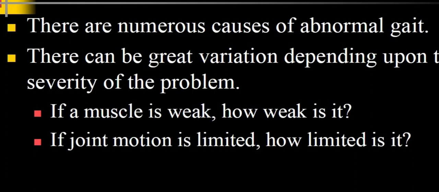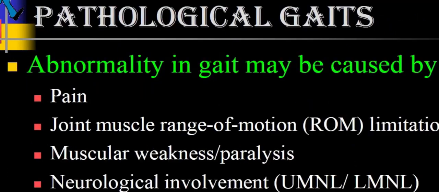If the muscle is weak, we should check how weak the muscle is, like grading the muscle. If the joint motion is limited, we should check the range of motion of the particular joint. So next we are moving to the pathological gaits.